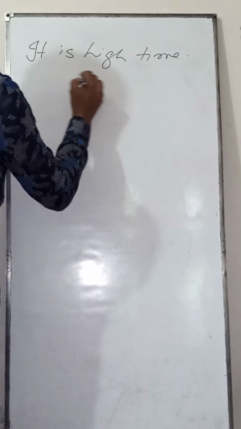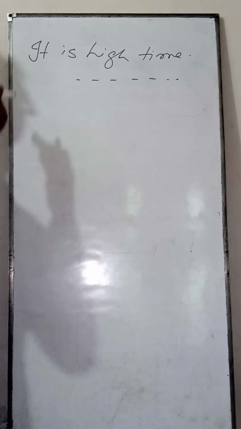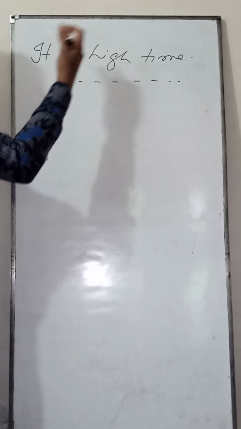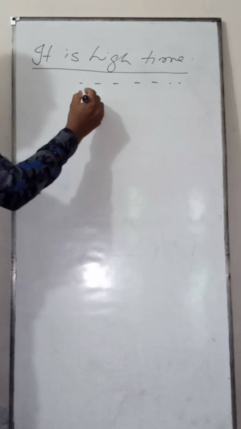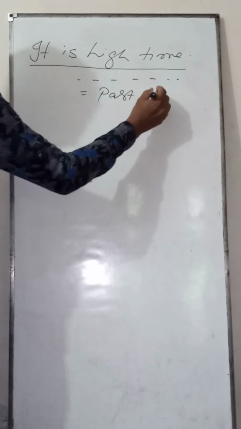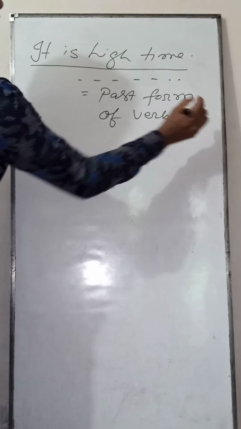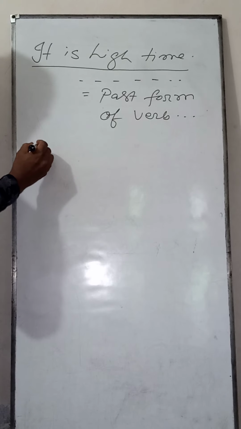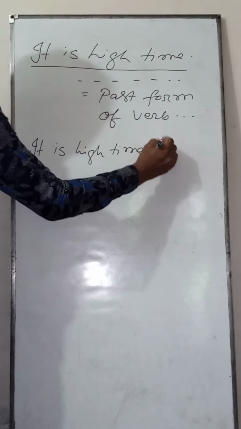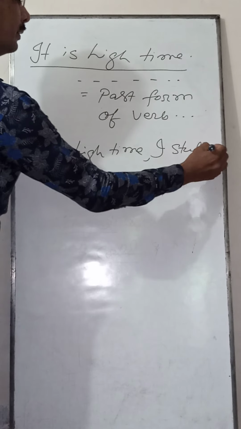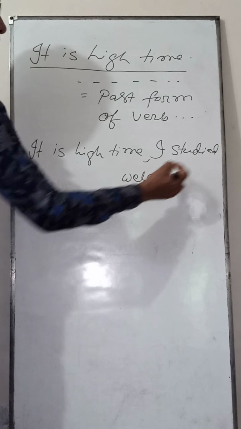It is high time means it was the perfect time. You have to remember that if you find a sentence with it is high time, you have to write the past form of the verb. Okay, and for an example, it is high time I studied well. You see, it is high time I studied well.